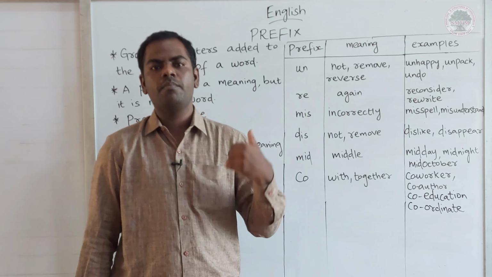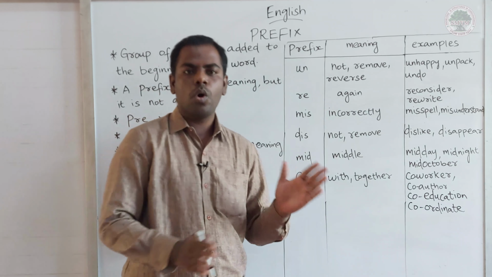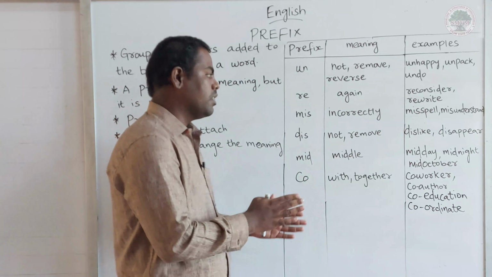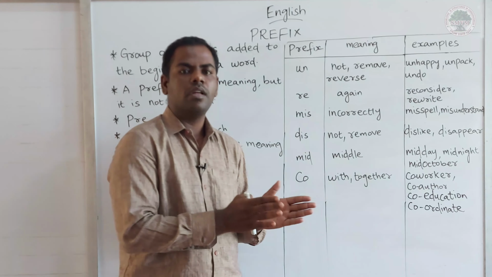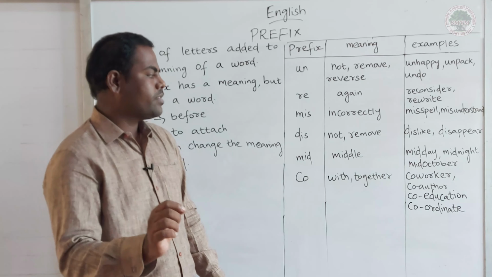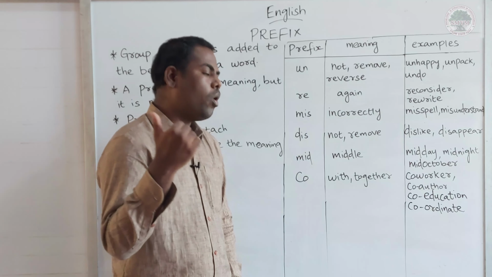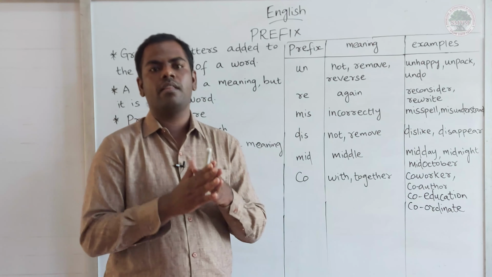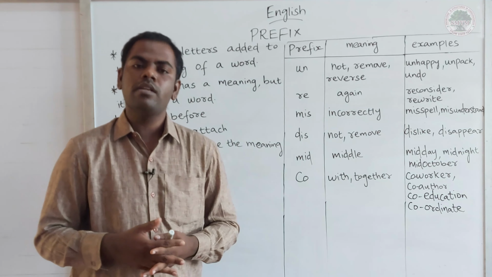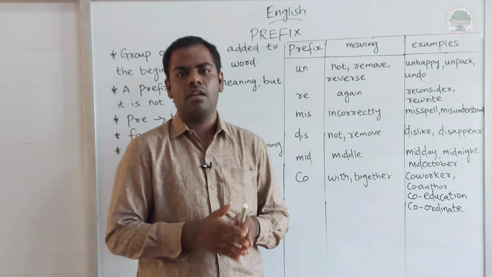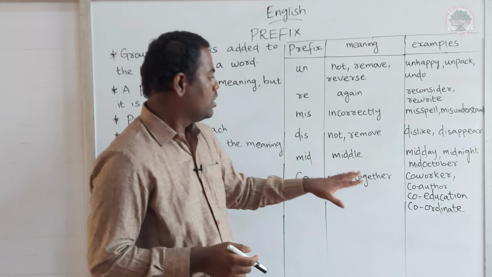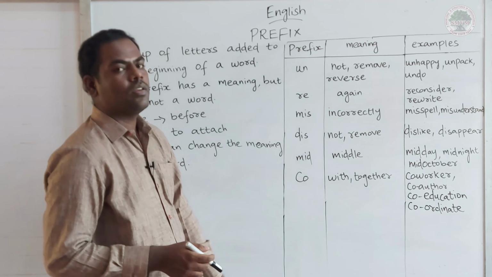Now I am going to add the prefix co. Worker, co-worker. Author, co-author. The meaning is with. Education, co-education. Ordinate, co-ordinate. The meaning is together. Co-education in the sense both boys and girls will be studying together. Right? Ordinate, coordinate, together. So these are the few prefixes we can use.